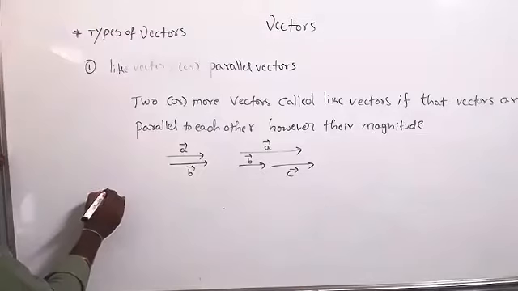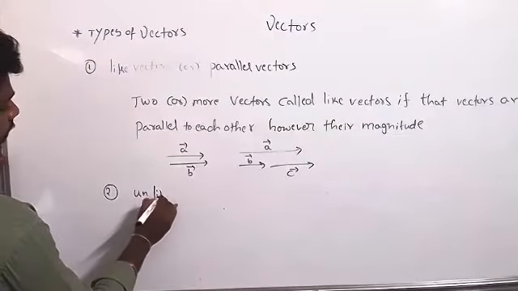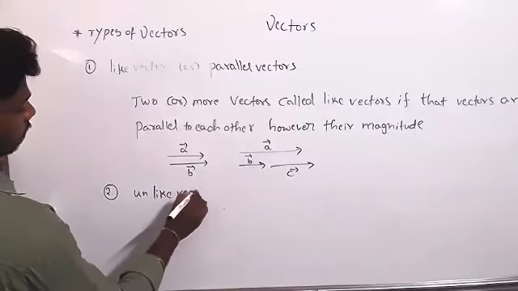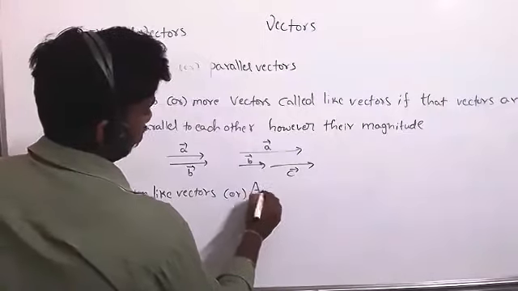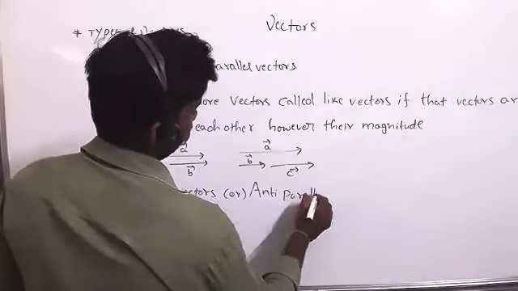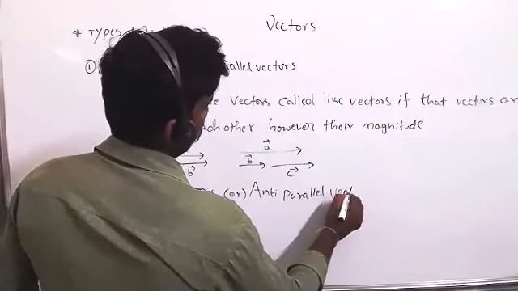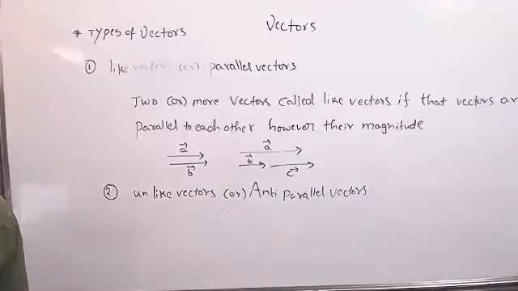Next, the second one. Unlike vectors are anti-parallel vectors.